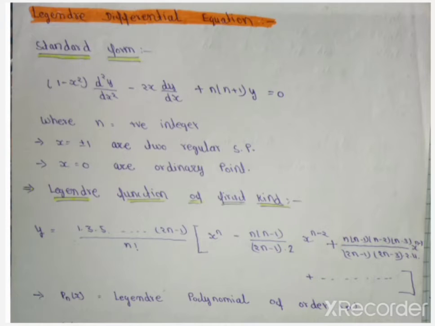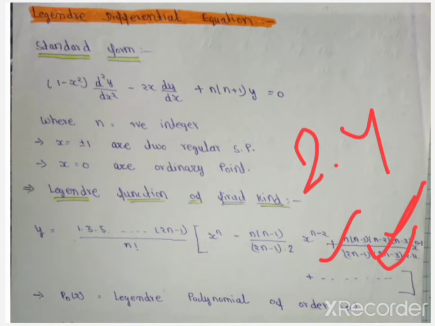In the next term plus n into n minus 1 into n minus 2 into n minus 3 over 2 into 4 into 2n minus 1 into 2n minus 3